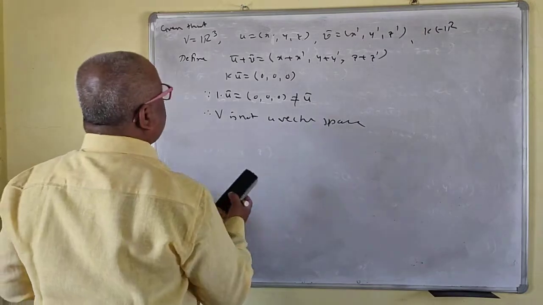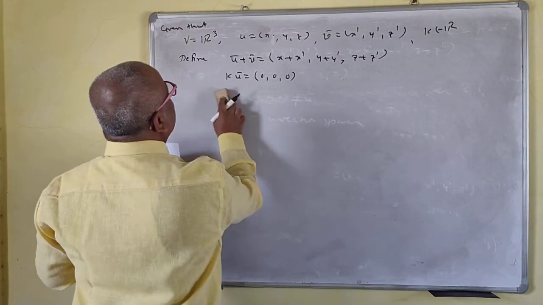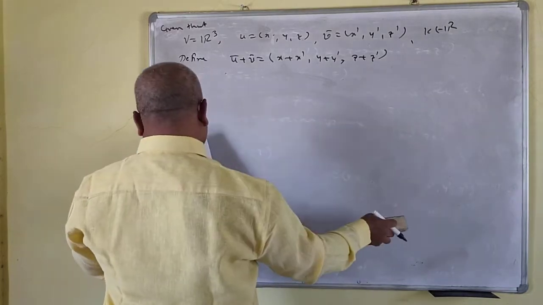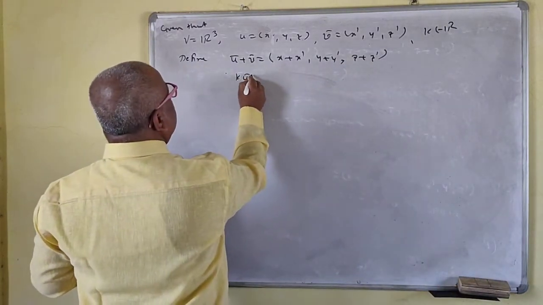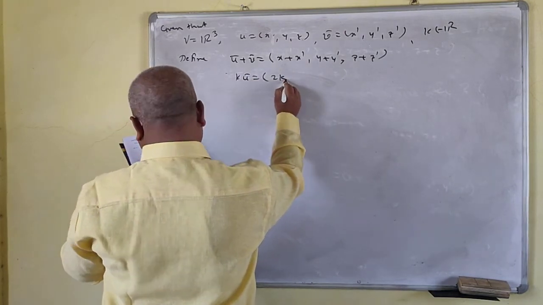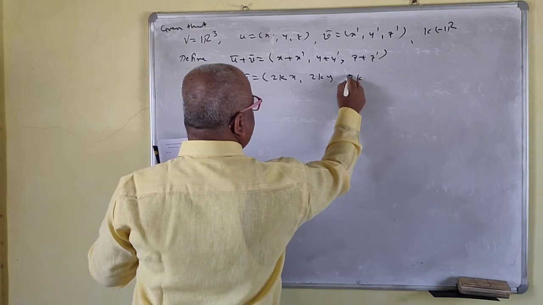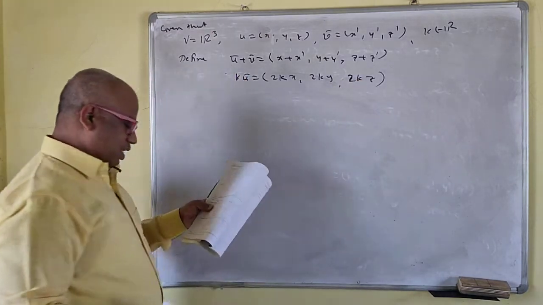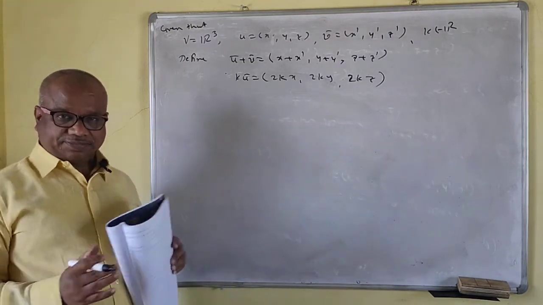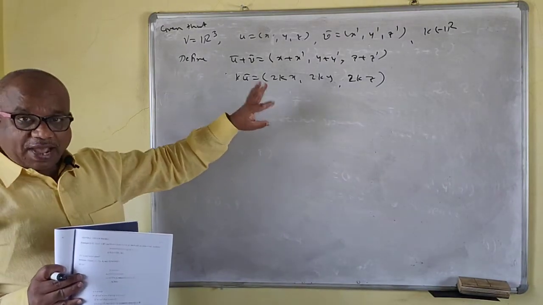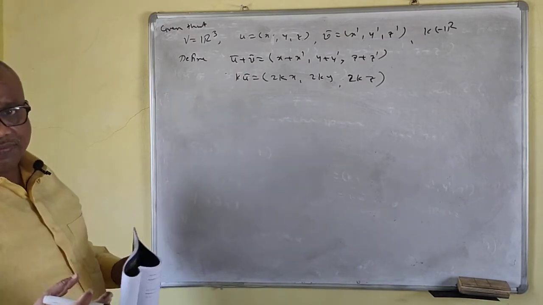So this depends on the operation now. Suppose next example, V is equal to R3, with x, y, z the same. k into u bar, this operation is defined as (2kx, 2ky, 2kz). So if you multiply by k, it is twice k, twice k, twice k. How they define it is very important here. So is V a vector space?